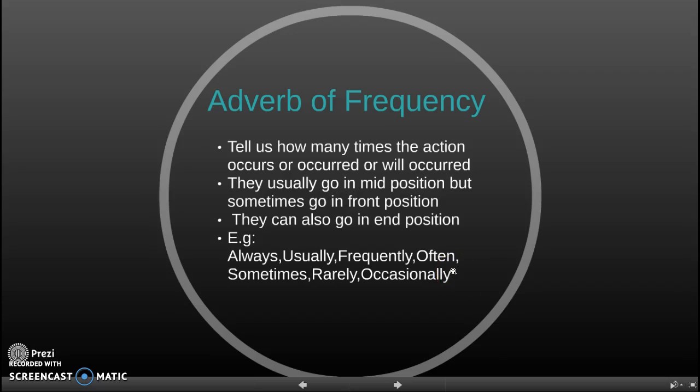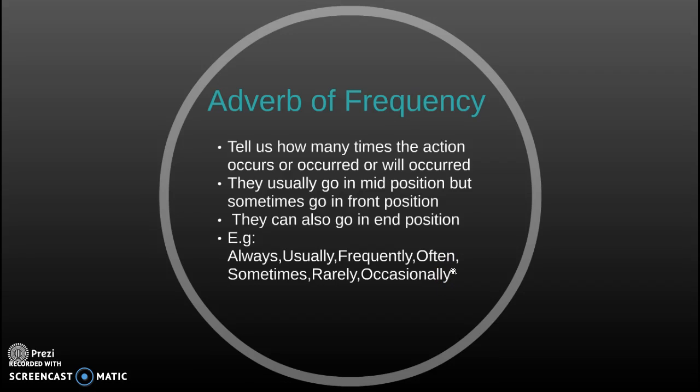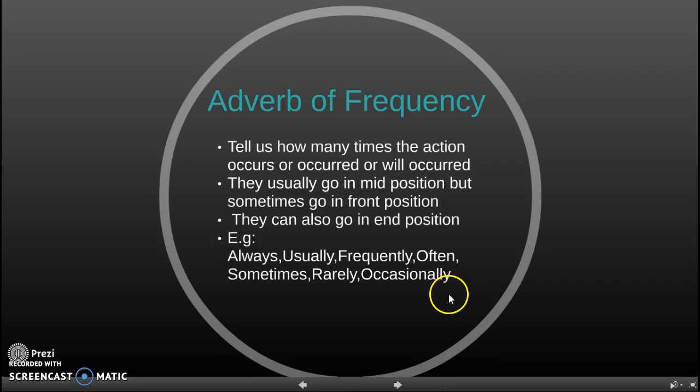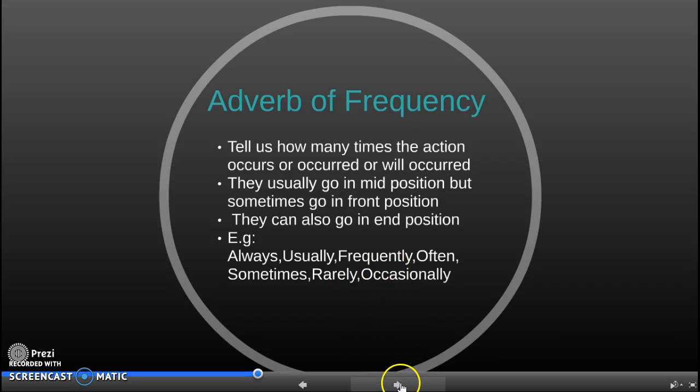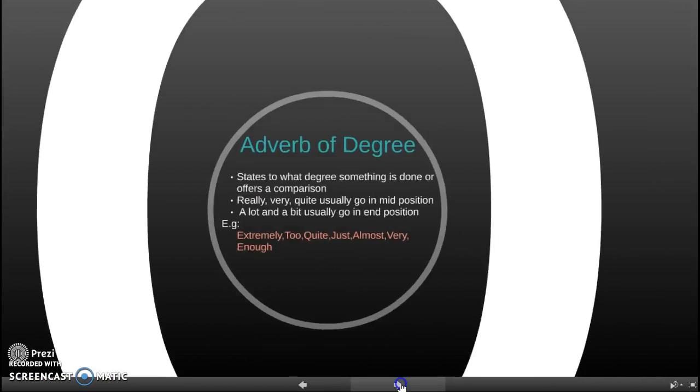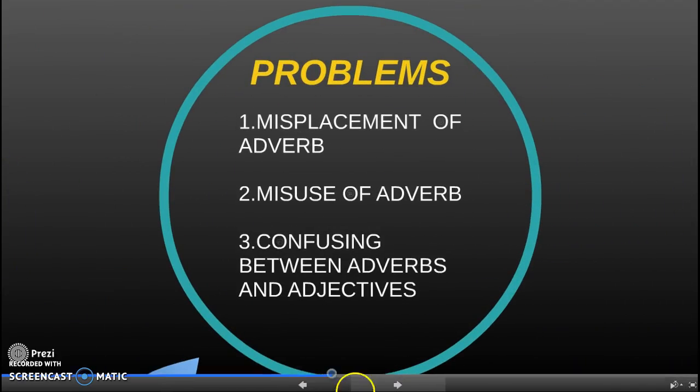They always come in time. Always is an adverb of frequency that goes in mid position. And the employees are paid monthly. Monthly is an adverb of frequency that goes in end position. The words for adverbs of frequency are daily, never, usually, always, frequently, rarely, often, and sometimes. Okay, that's all from me, and let's go to the next presenter, which is Nur Alia Afifah binti Zakaria.